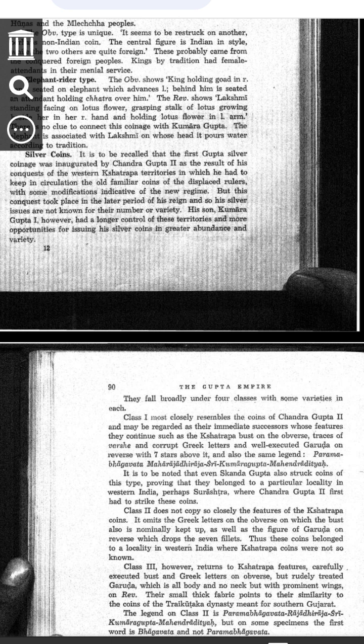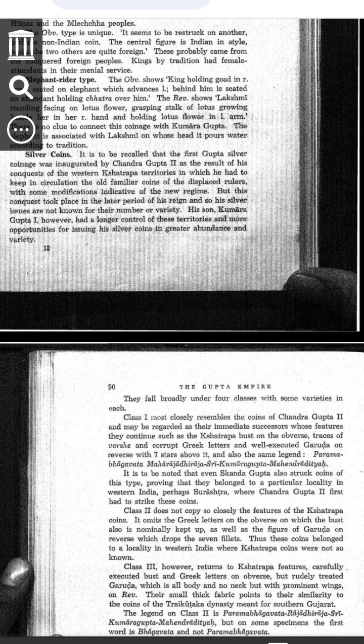The first Gupta silver coins were made by Chandra Gupta II. He made them after defeating the Western Kshatrapas, who were ruling parts of Western India. The Kshatrapas already had their own silver coins, so he modified their coins instead of making completely new ones. These new silver coins showed that a new king, Chandragupta II, was ruling.